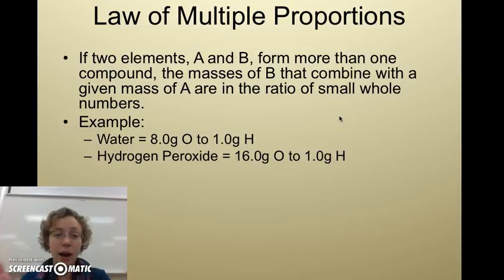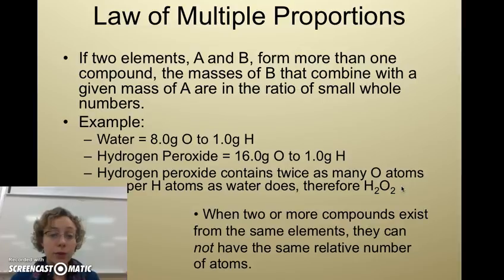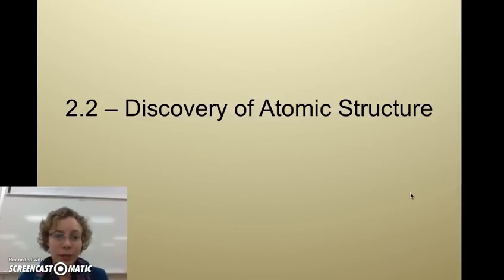So if I take my compound, H2O, for water, and I put twice as many oxygens, then I get my compound for hydrogen peroxide, which is H2O2. Again, I have twice as many oxygen. It's that whole number ratio dependent on their masses. And when you do have two or more compounds, they are never going to be the same amount of atoms. So we are never going to call H2O2 water because it's not the same ratio of atoms in our compound.